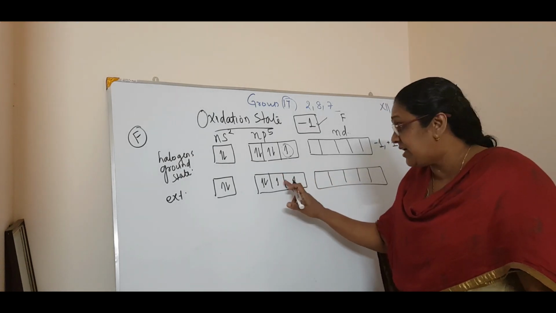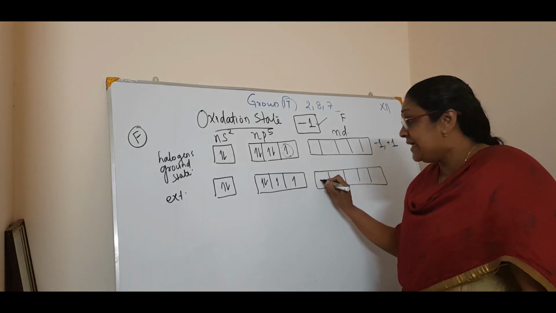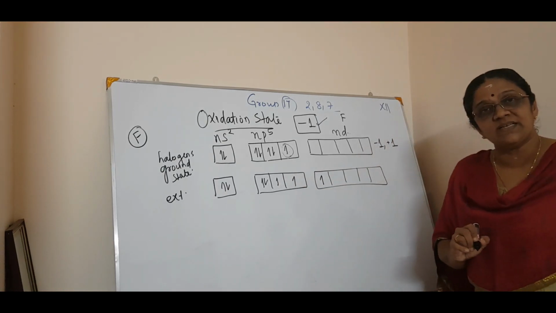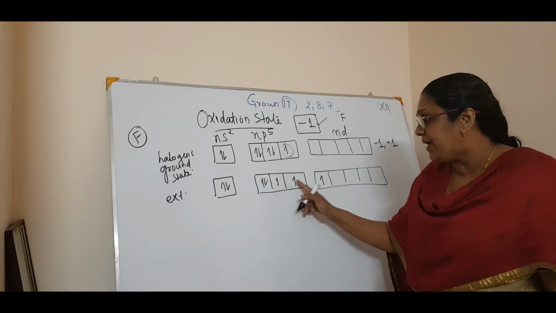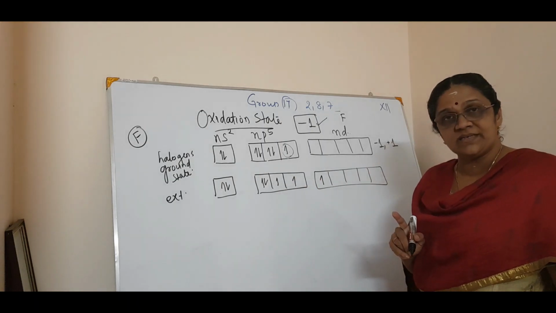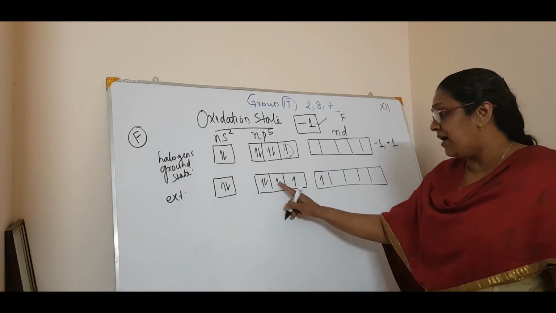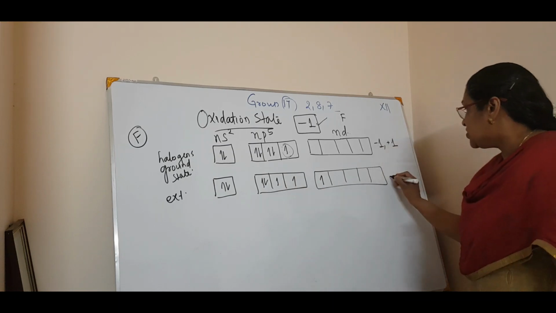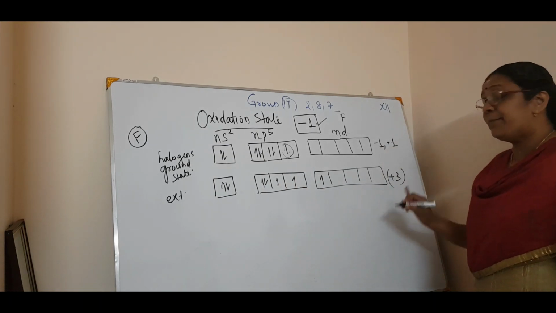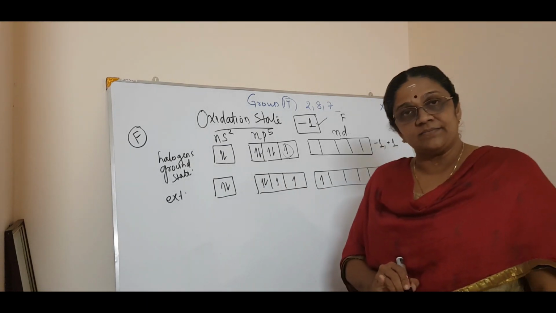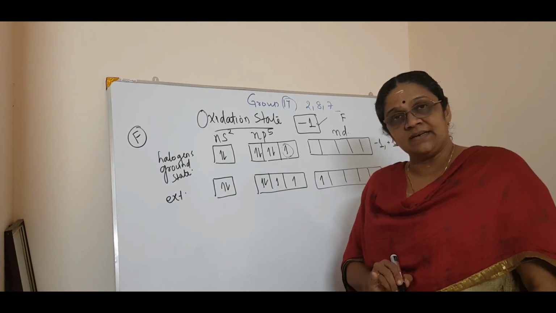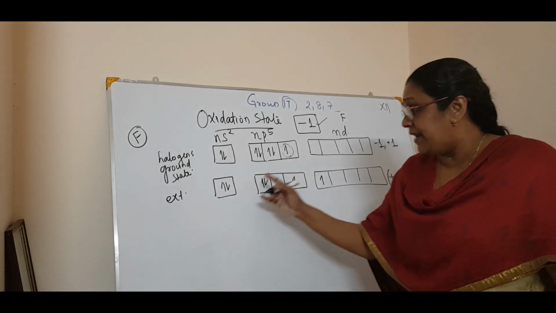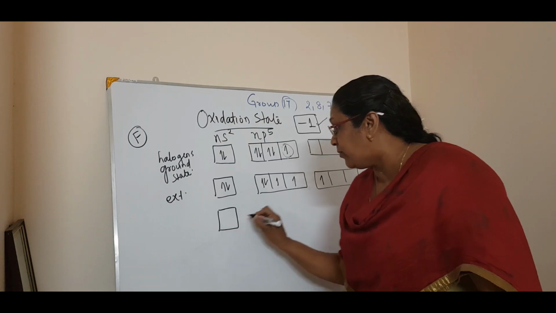By getting energy, it can jump to the vacant d orbital. Thereby, how many unpaired electrons? 1, 2, 3. So this accounts for the +3 oxidation state. Correct? Okay.